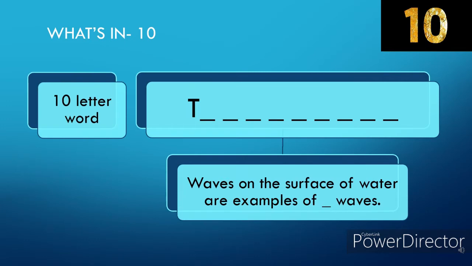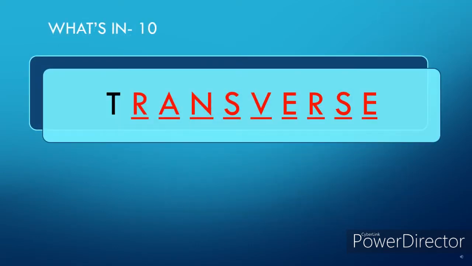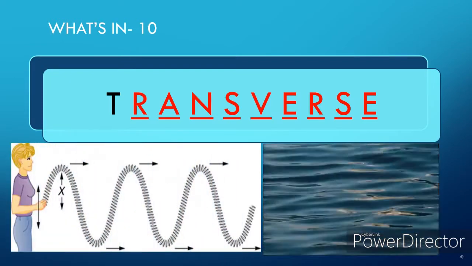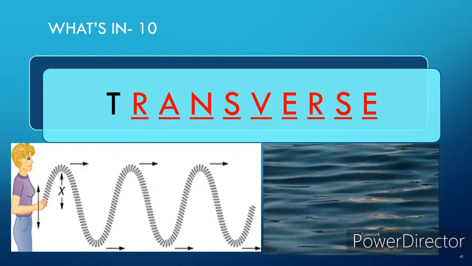It's a 10-letter word. Waves on the surface of water are examples of blank waves. What is that word? Correct answer is transverse. Waves on the surface of water are examples of transverse waves.